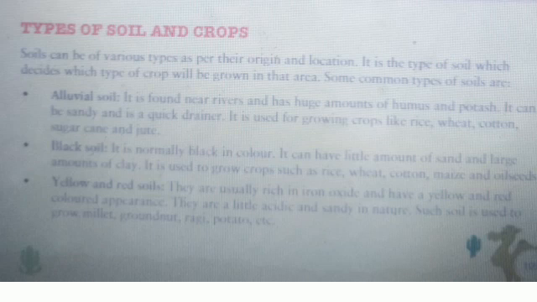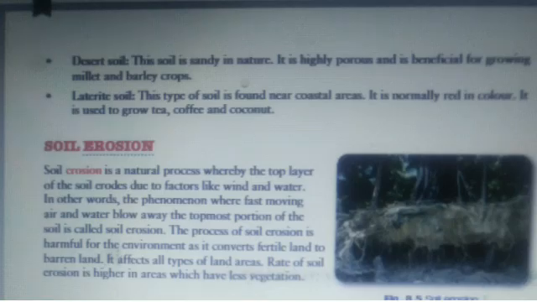Now comes the next topic, soil and crops. If each soil has a different type of property, then depending upon those properties, the crops to be grown in that specific type of soil also vary. For example, as clay is responsible for holding too much water, it is ideal for the growth of rice, because rice requires a lot of water.